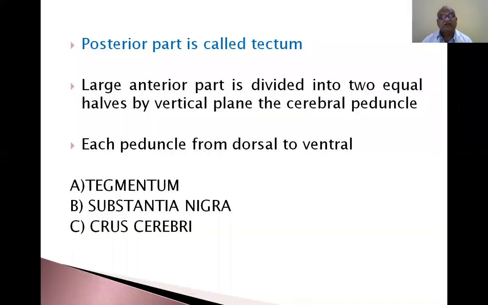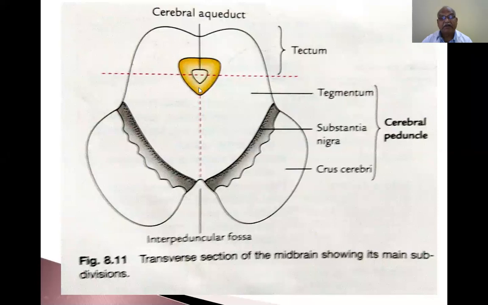Now the posterior part and the large anterior part are divided into two equal halves by a vertical plane, the cerebral peduncle. This vertical plane divides the large anterior part into a right half and a left half. This divides the midbrain into a small dorsal part, the tectum, and a large ventral part. The large ventral part is again divided into tegmentum, substantia nigra, and crus cerebri.